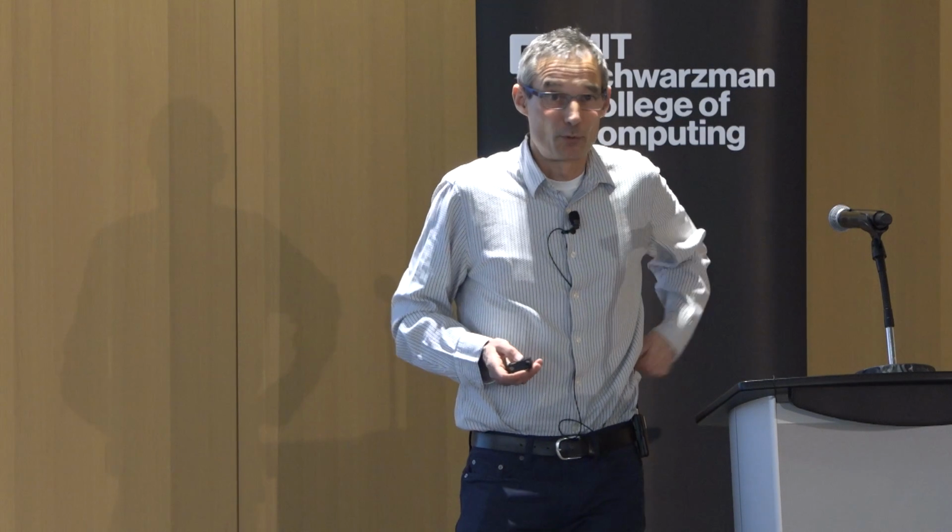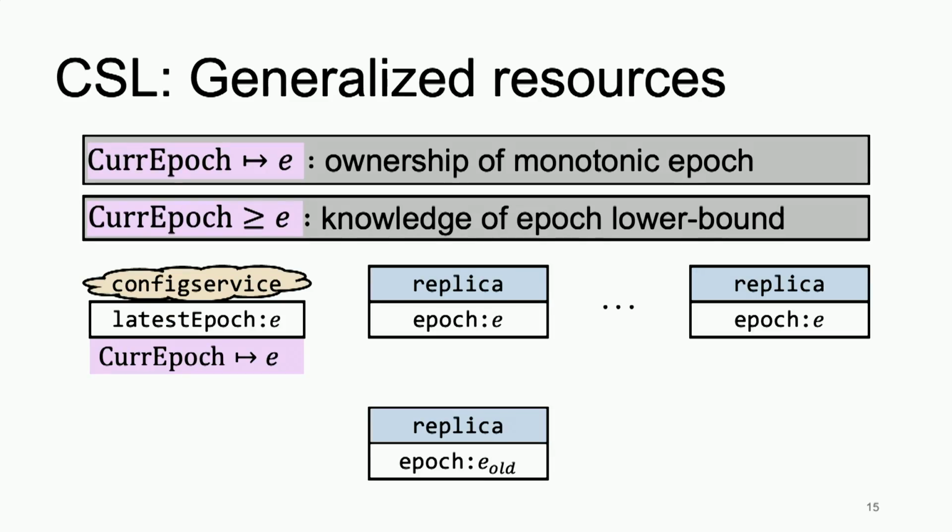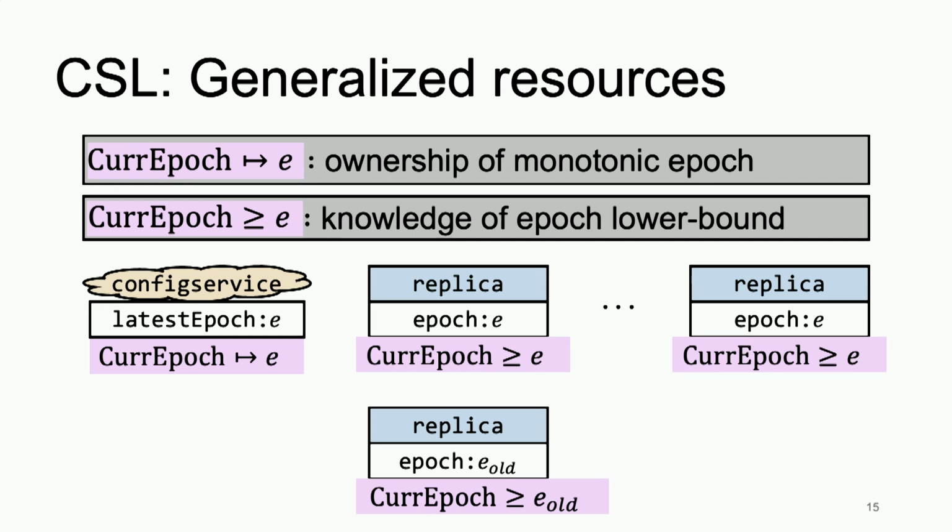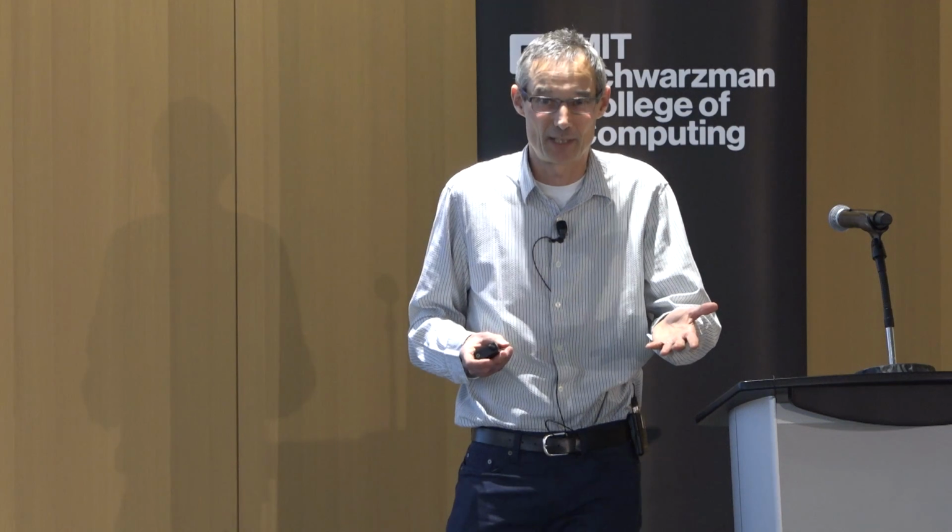The current configuration server, of course, is probably the owner of the current epoch, because that's the one that decides what the new configuration is going to be, and it can update it. But for the configuration server to make a decision to go to the next epoch, it needs to know, or at least the proof has to establish, that every replica has seen epoch E, is past epoch E, or is at epoch E. And so that means, for example, in this last case, for the last replica, in the proof we have to demonstrate that E_old is at least E, to be able to move to the next epoch.